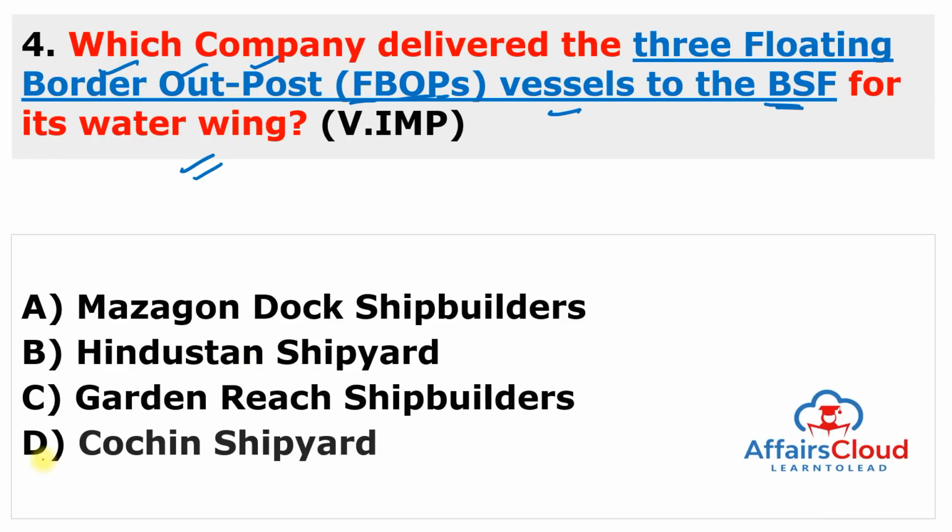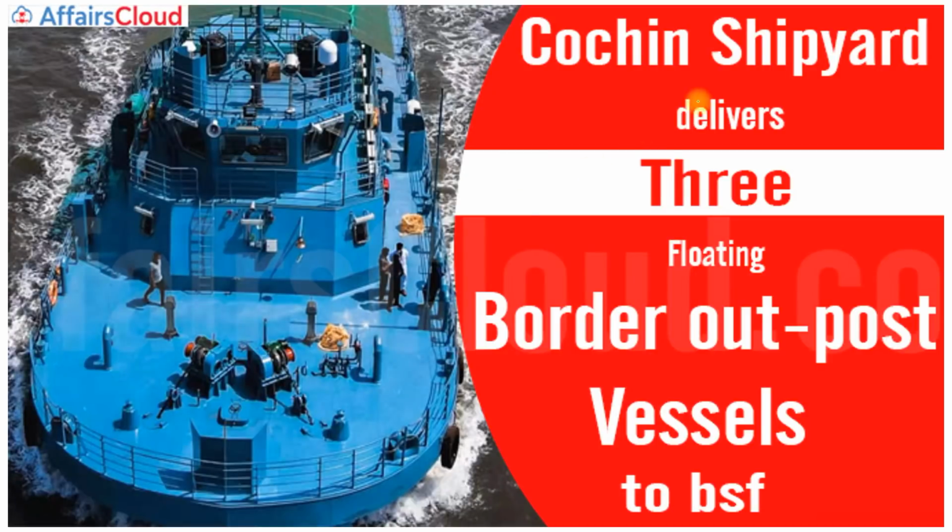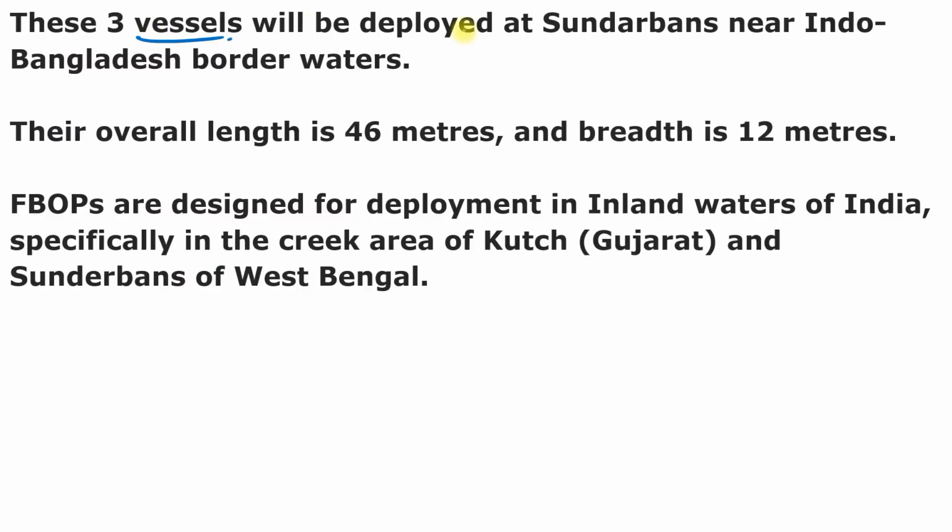So this is Cochin Shipyard Limited. So the answer to this question is D. You can also see the picture here. Cochin Shipyard delivers 3 floating border outpost vessels to the Border Security Force. These 3 vessels will be deployed at Sundarbans near the Indo-Bangladesh border water, and Sundarban is situated in West Bengal.